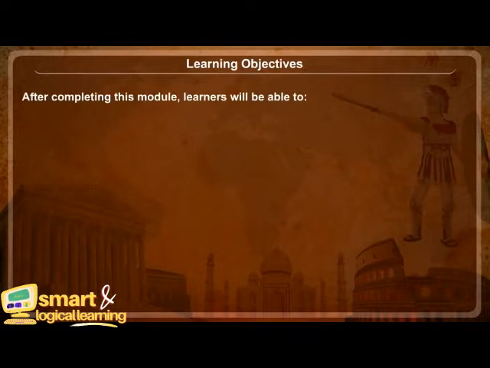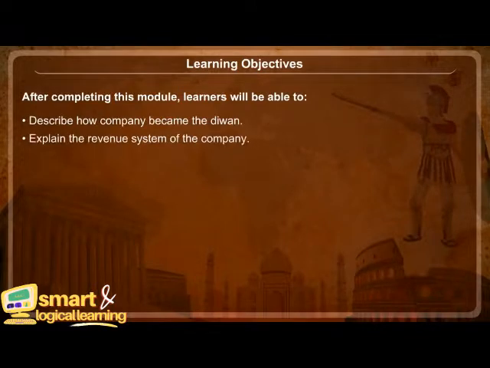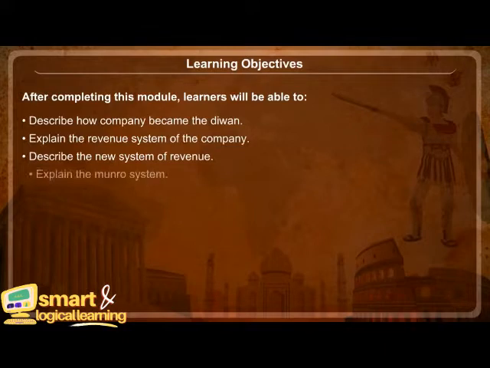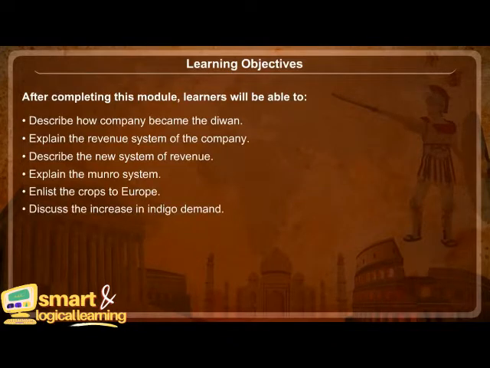Learning objectives. After completing this module, learners will be able to describe how the Company became the Diwan, explain the revenue system of the Company, describe the new system of revenue, explain the Monroe system, enlist the crops to Europe, discuss the increase in indigo demand, explain the cultivation of indigo, and describe the Blue Rebellion.